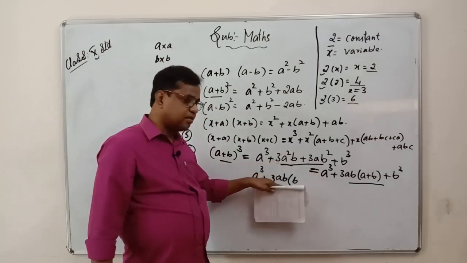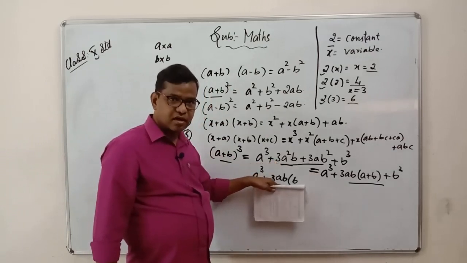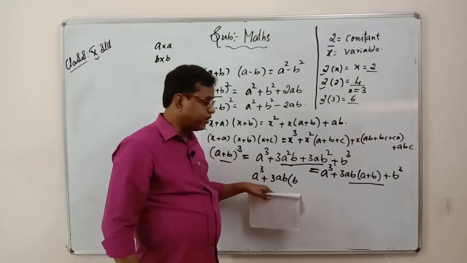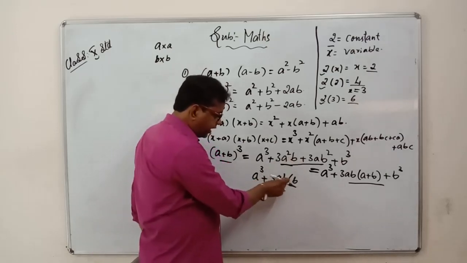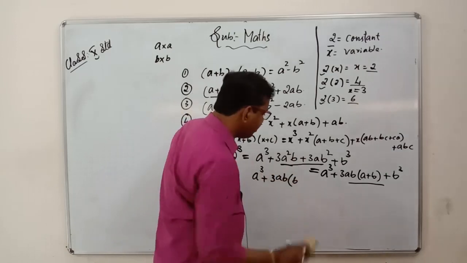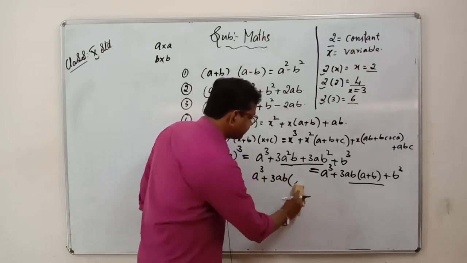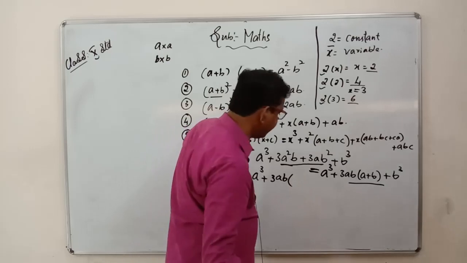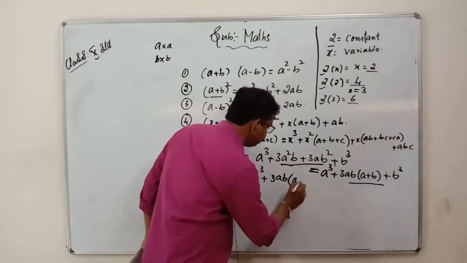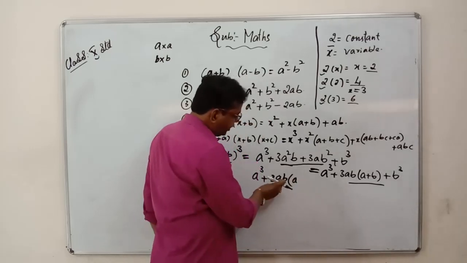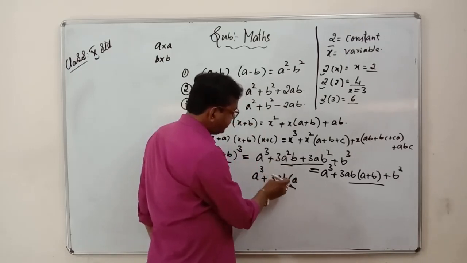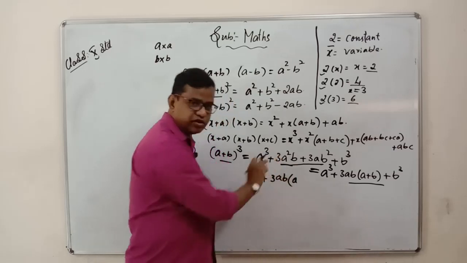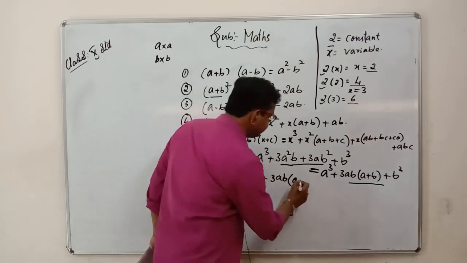Is it right? Because I have taken 3ab here, but we have 3a square b here. Can we take b common? No, we cannot take b common. Why? Because b is only one here. So in a square we have taken 1a and what is remaining here? A is remaining, so I can take a outside. For example, 3 into ab into a: 3 in 3 is 3, a into a is a square, b is there, so it will be b only, plus.